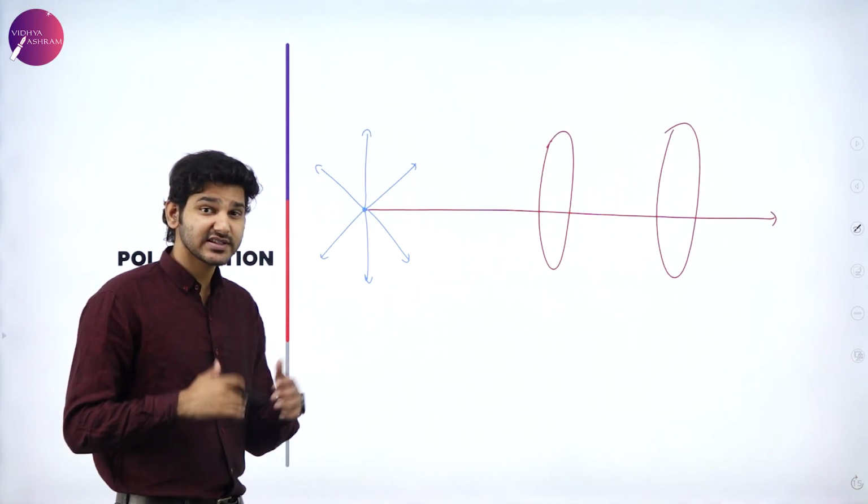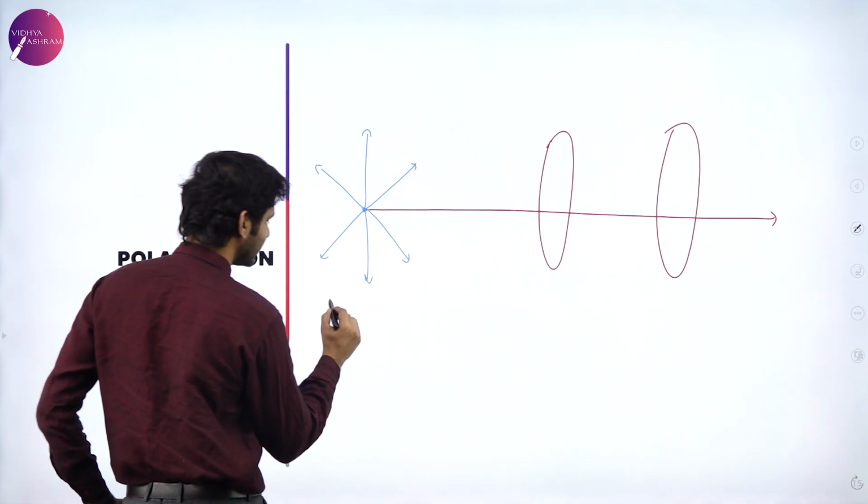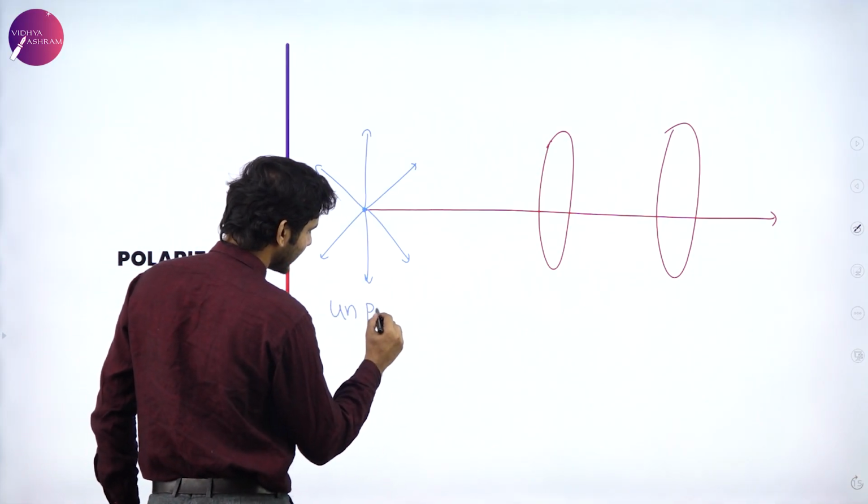So for example, let's assume that this is an unpolarized beam of light. So this is unpolarized.